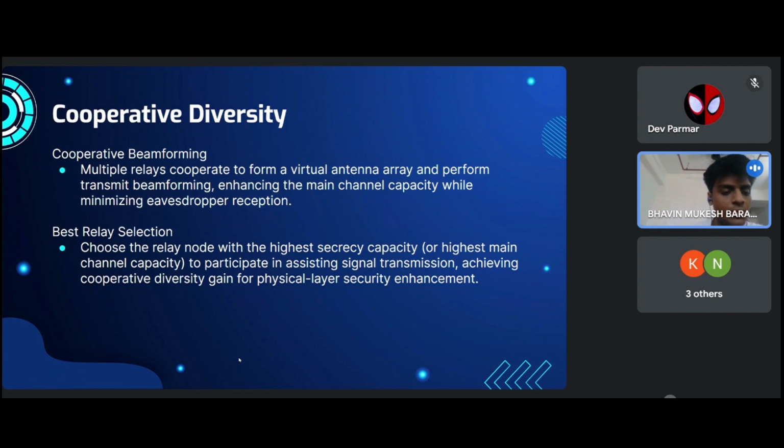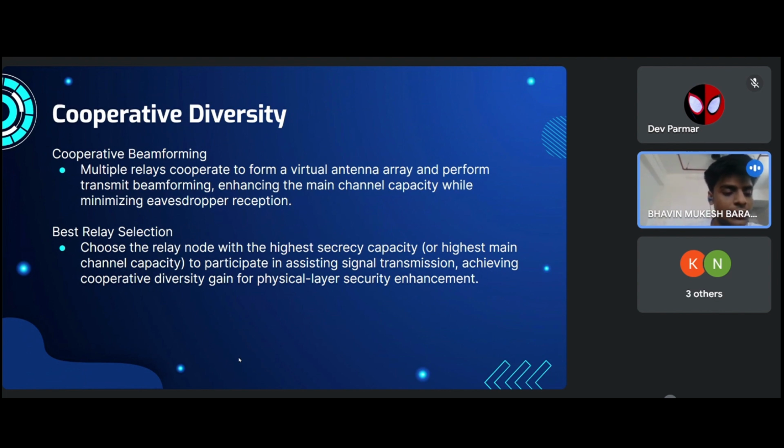The second is protecting against eavesdropping. By using cooperative beamforming, the signal strength received by the eavesdropper can be deliberately reduced using destructive interference. This makes it difficult for eavesdropper to intercept and decipher the data. Third is relay selection.